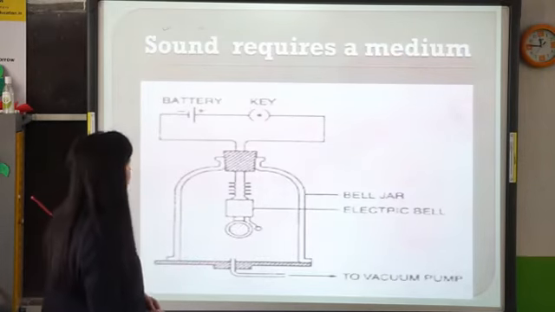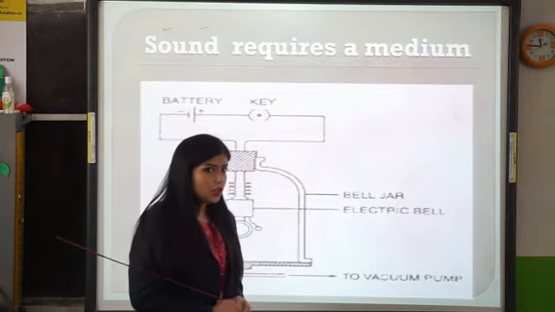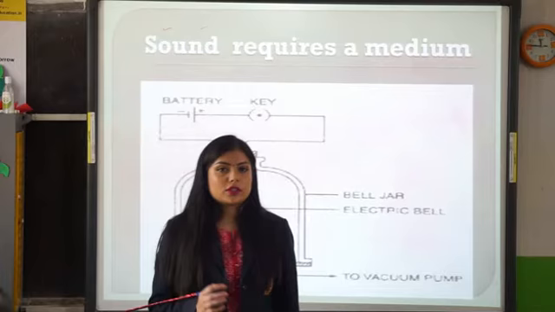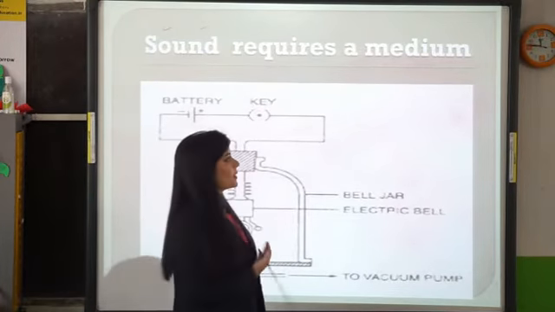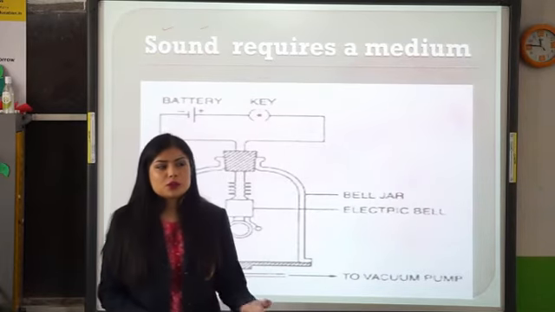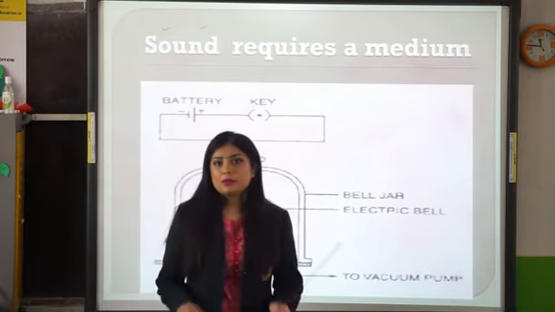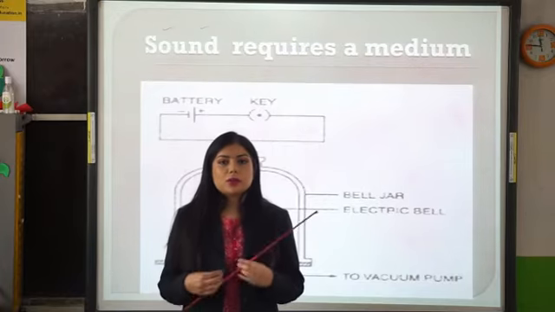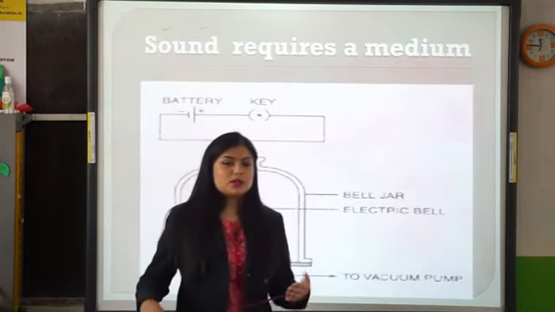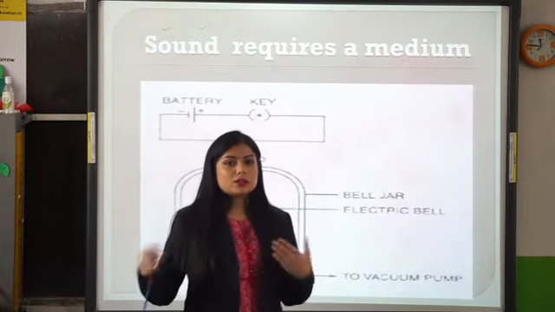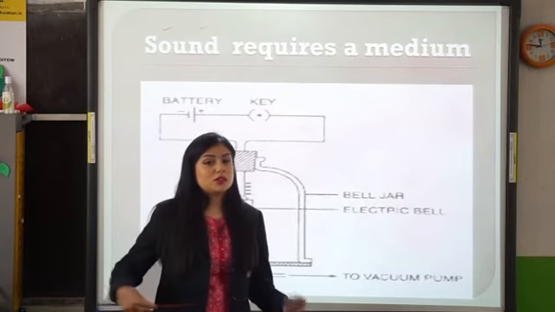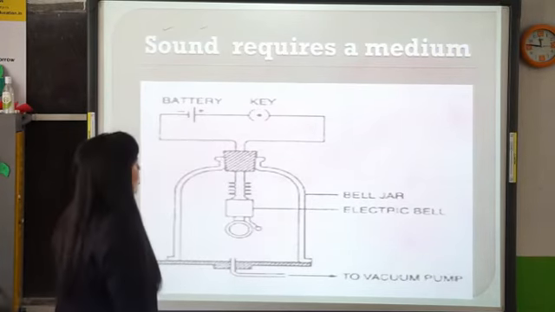Now in the third step, sound requires a medium. As I've already told you, for anything to vibrate, or for sound to travel, it requires a medium. Sound cannot be produced in vacuum. Sound cannot travel through vacuum. There is one example: when a person moves to the moon, and if a person shouts on the moon, the other person nearby will not be able to hear him because there is no medium. It's vacuum around the person. So they can hardly contact or talk to each other in outer space because there is no material medium. Sound requires a medium.